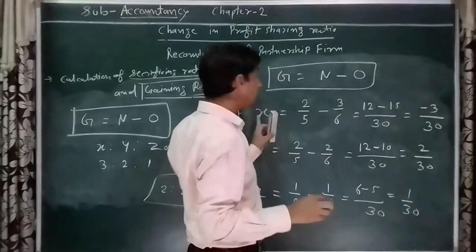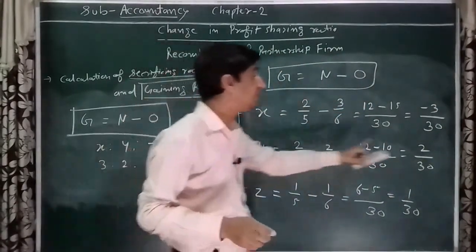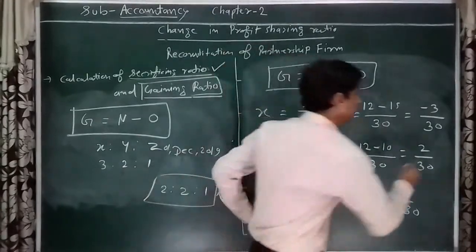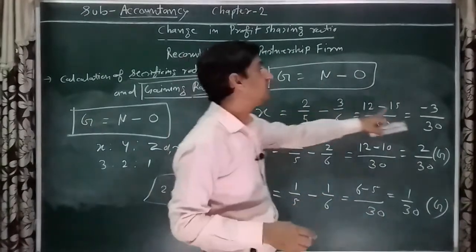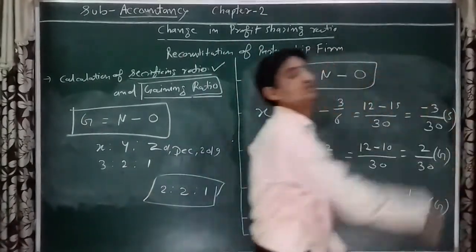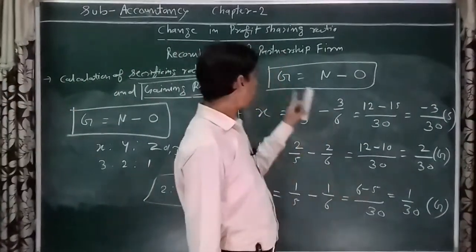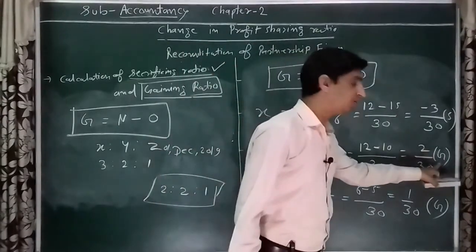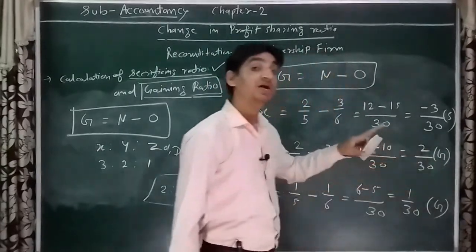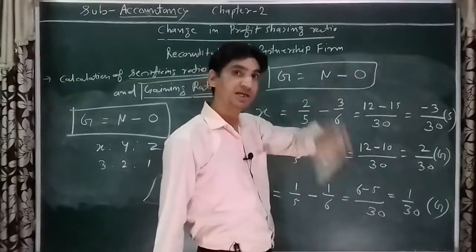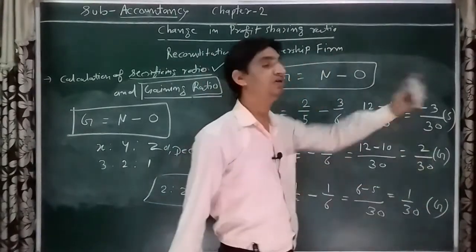So here, I told you, for whatever formula we use, if the value is positive, that is the particular value. So here that is the gaining ratio, and here that is the sacrificing ratio. Is it clear? If the amount is positive and the formula used is gaining, the amount is gaining. If the formula used is sacrificing, the amount is sacrificed. And whatever formula we use, if the amount is negative, it will be the opposite. If sacrificing is used, it will be gaining. If gaining is used, it will be sacrificing.